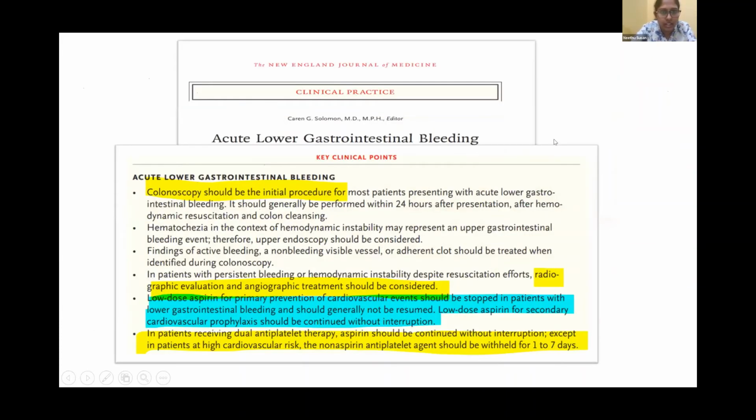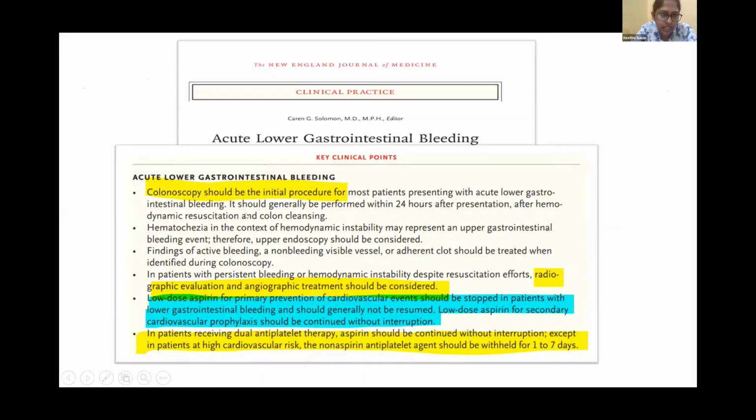We'll go to the next slide. So this article, which has been published in the New England Journal of Medicine, briefs the key clinical points to see in acute lower GI bleeding. Colonoscopy should be the initial procedure for most patients presenting with acute lower GI bleeding, and it should generally be performed within 24 hours after presentation, after hemodynamic resuscitation and colon cleansing.